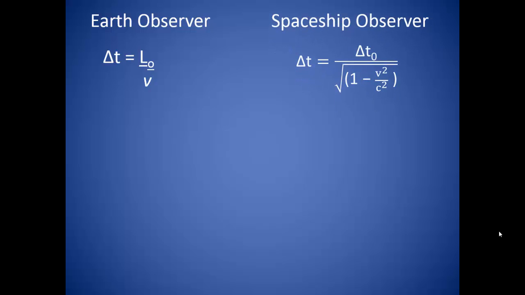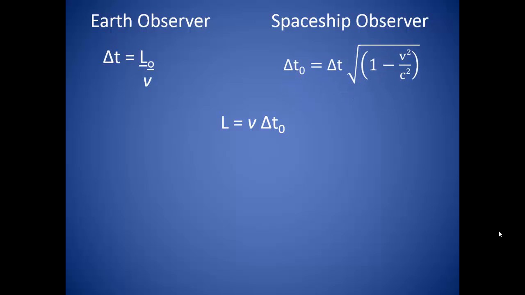We already know that time is passing differently for the observer on the spaceship. We can determine this time with a lovely expression for time dilation. Remember that delta t represents the time elapsed for the Earth observer, and delta t0 represents the proper time, or the time elapsed for the observer on the spaceship. We know that the velocity of the spaceship is constant for both observers. So L is the distance that the person on the spaceship must observe to account for the change in the elapsed time if the velocity is constant.